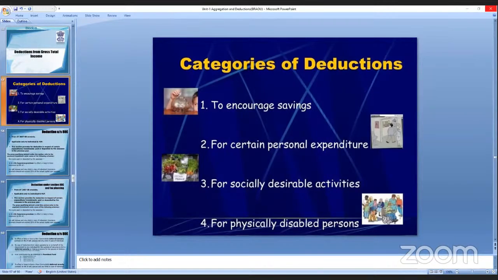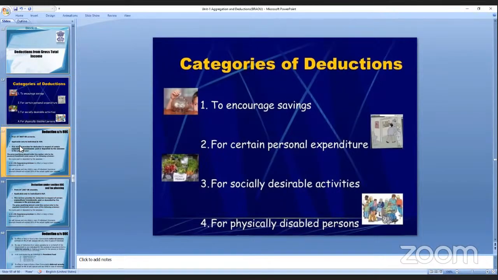Then there are certain personal expenditures, socially desirable activities, and physically disabled persons, such as the completely handicapped or blind people. They also have different exemptions, which we will see now.